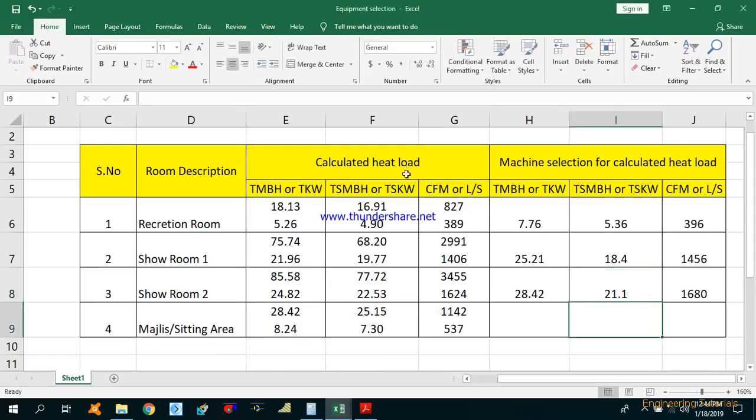So as you have seen, the calculated airflow rate is 1624 liters per second, and we have selected 1680 liters per second. So we have to use 3 FCUs over here to fulfill this requirement of 1624 liters per second. So this is how you can select your machines as per your calculation.